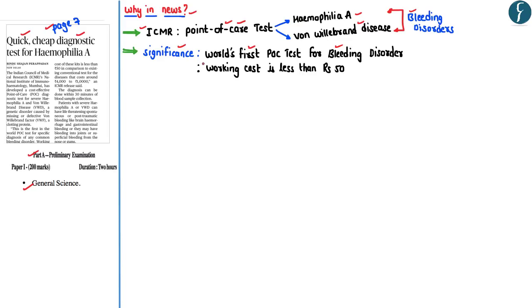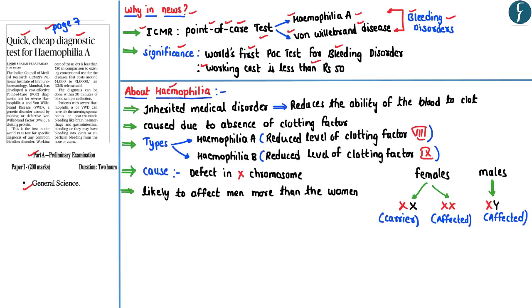Apart from that, if one looks at the working cost of these diagnostic tests, it is less than rupees 50 as compared to the present cost of around rupees 4,000 to 10,000. So the development of this particular test would significantly cut down the cost of diagnostic tests for the bleeding disorders. Now, with respect to how this point of care diagnostic test actually works, it is not that important. However, one needs to know certain basic aspects related to hemophilia and the von Willebrand disease. Hemophilia is actually an inherited medical disorder.